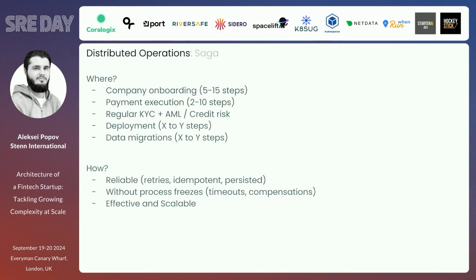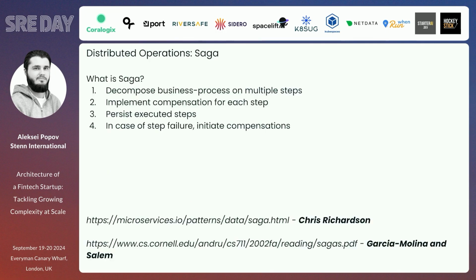And for achieving that, there is such a thing, probably quite famous, as Saga. There are a few definitions, to be honest, one from Chris Richardson on Microservices.io and another one from the original source, by Garcia-Molina and Salem in the beginning. They named it the long transaction. And to be honest, what is Saga? You're just taking the business process and decomposing it into multiple steps, implementing compensation for each step, persisting executed steps, and in case of failure, initiating compensations.